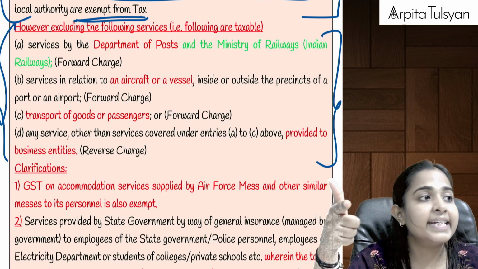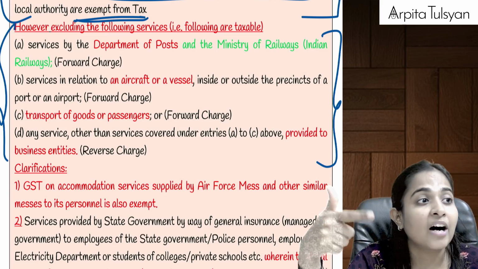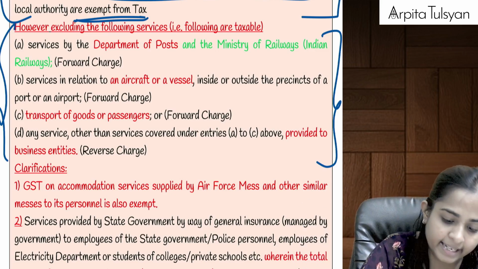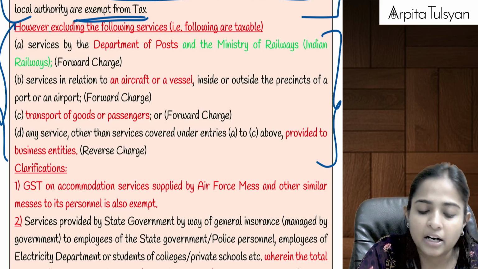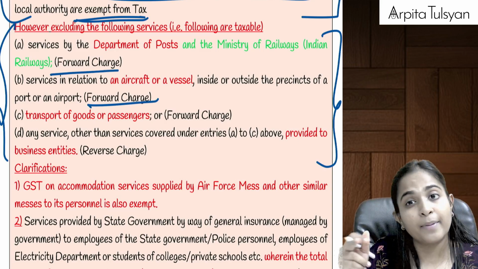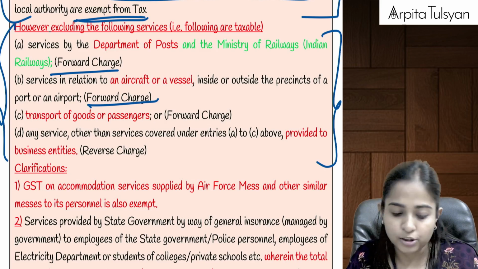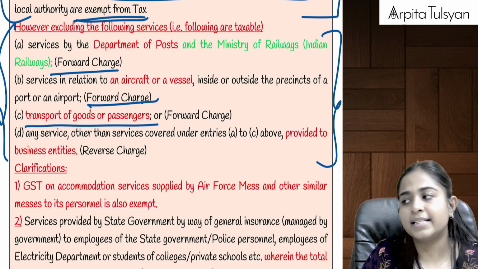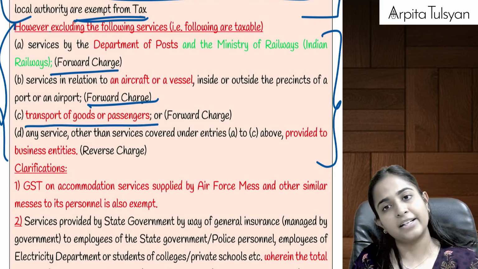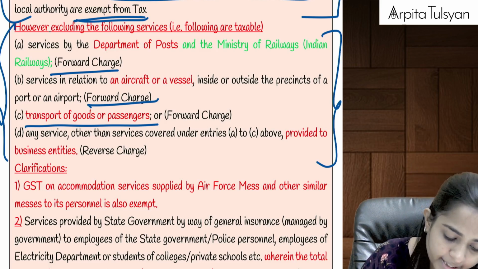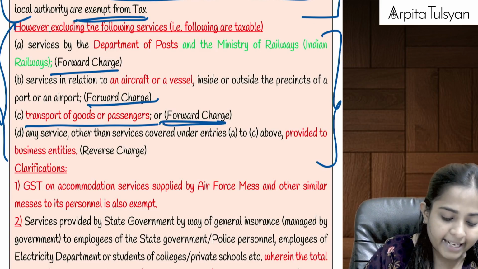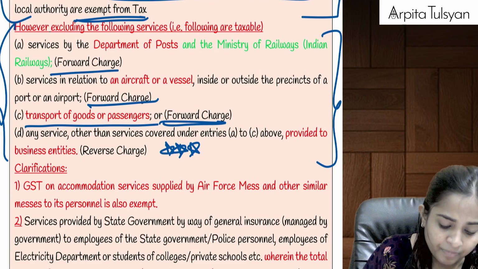Second one, any services provided in relation to aircraft or vessel. Remember, inside or outside the presence of the port, airport, etc. Any services in relation to aircraft or vessel, even this will be taxable, and that too under forward charge. Remember, this was there under the exception of RCM also. Then next one, transportation. Any services in relation to transportation of goods or passengers provided by the central government, state government, union territory or local authority, even this will be taxable, and that too under forward charge.